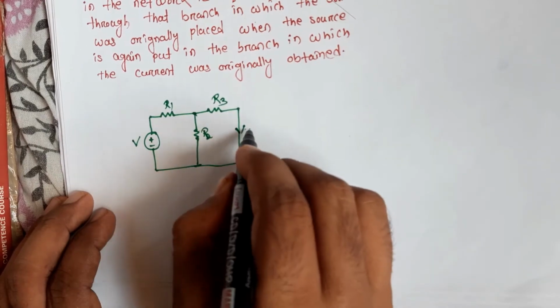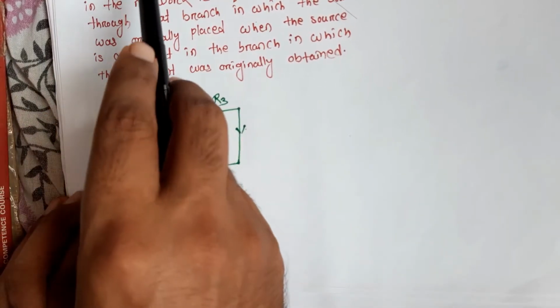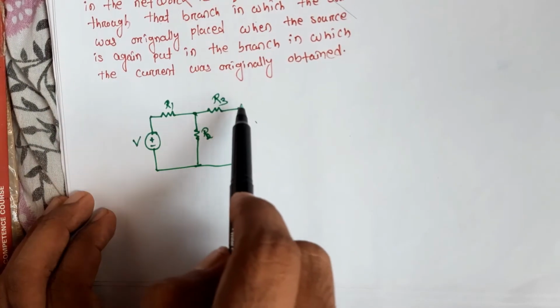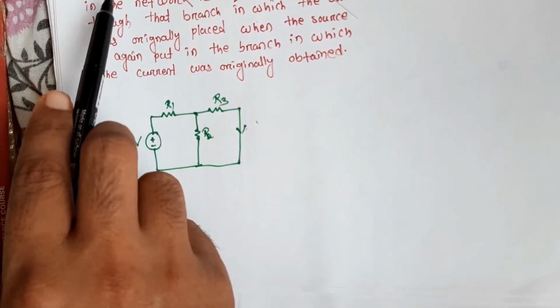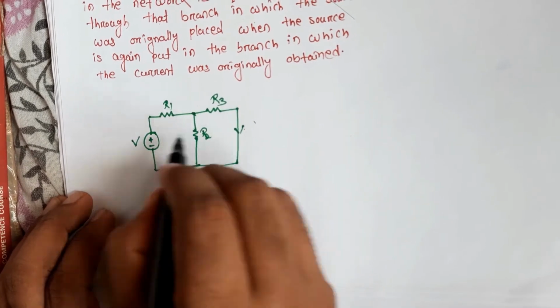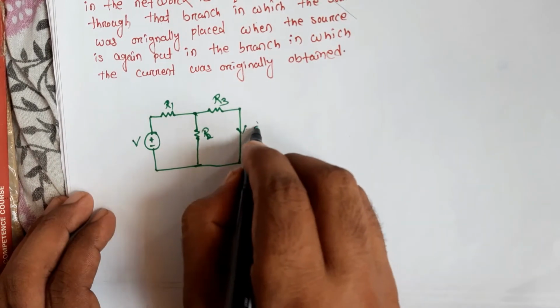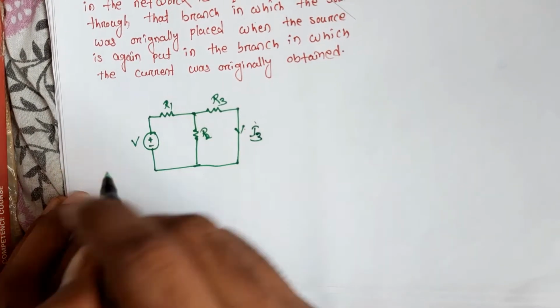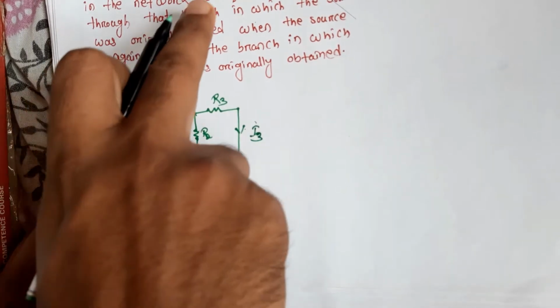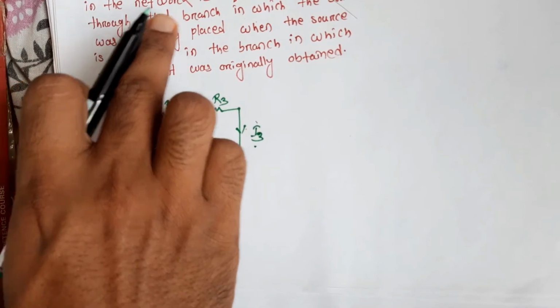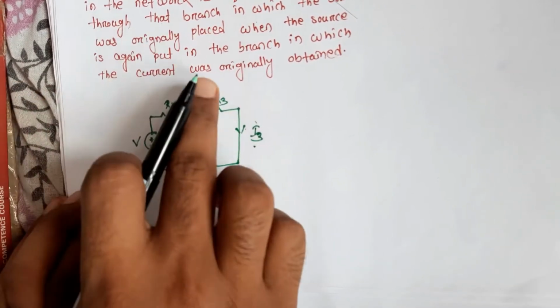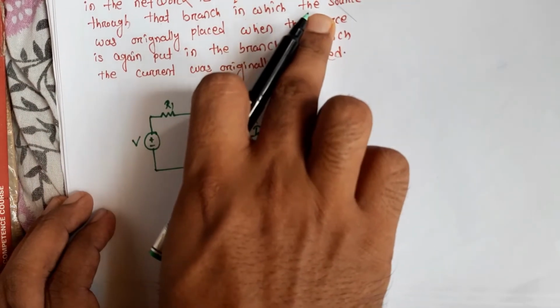The current flowing in any branch, if I select this branch, the current due to this voltage source in this branch, let this be I3, is equal to the current through that branch in which the source is originally placed.